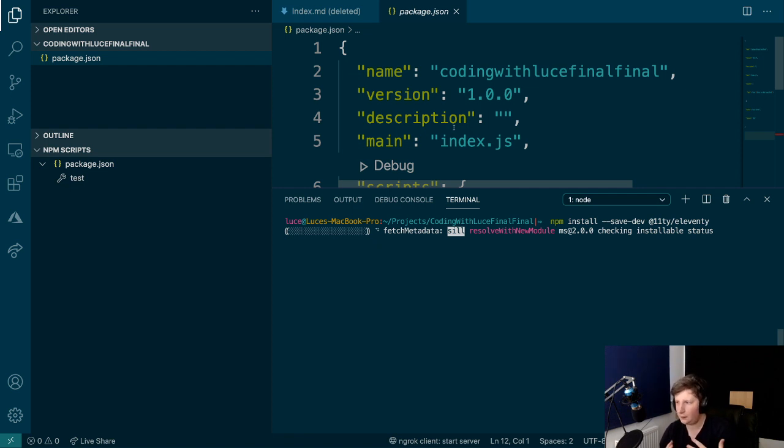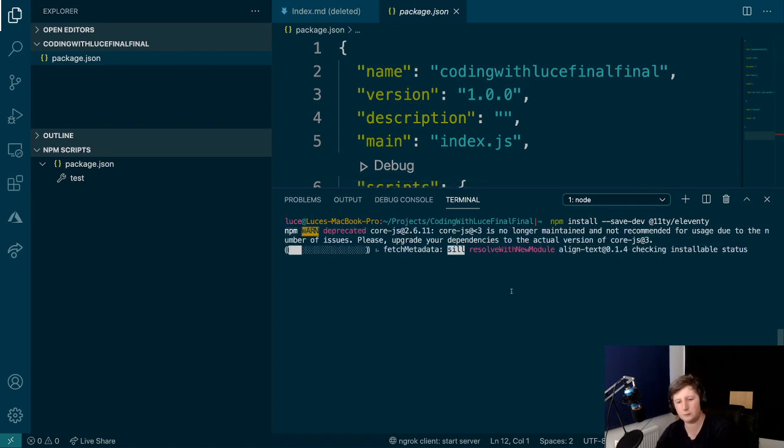Because the way it works with dependencies is, when you run an npm install, it downloads what it calls node modules. They all get saved into a node_modules folder that you'll get in your project.